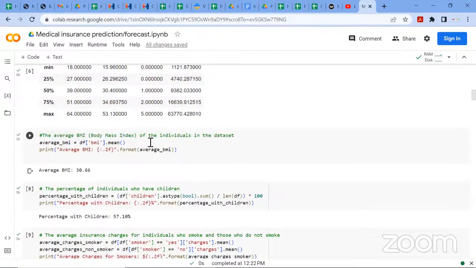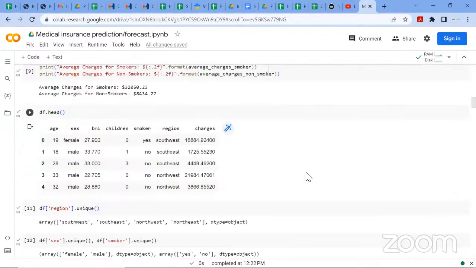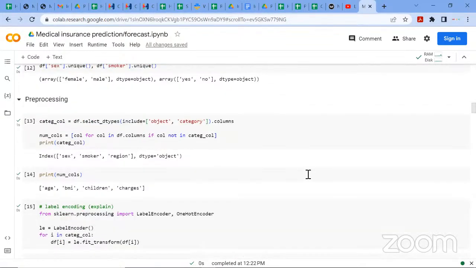The average BMI was 30. The percentage of individuals who had children was 57. Then the average charges for smokers was averagely higher than those for non-smokers. That was why our model predicted that the smoker column had more importance to how the model was predicting the charges. So this is just a brief run through of everything. I guess everybody has a good understanding now.